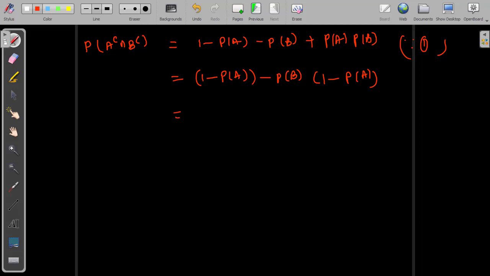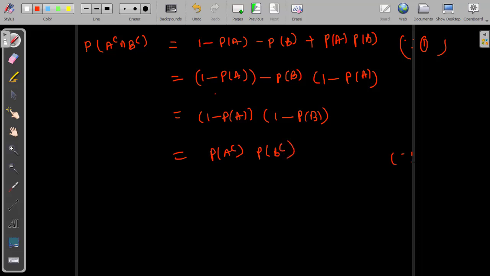From here let us take 1 minus probability of event A outside. The leftover part is 1 left, which means 1 minus, P of B left, so probability of event B. This is nothing but 1 minus P of A, meaning probability of A complement. And this will be 1 minus P of B, meaning probability of B complement.